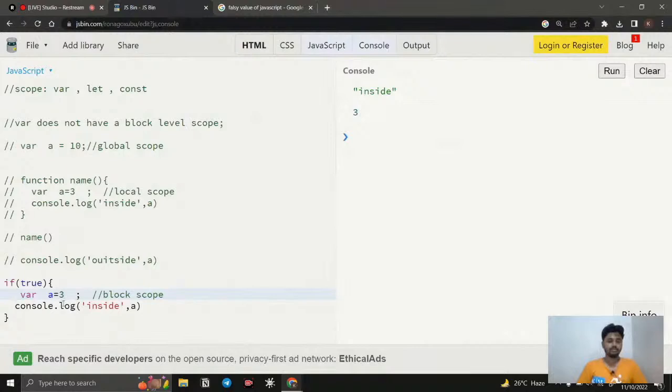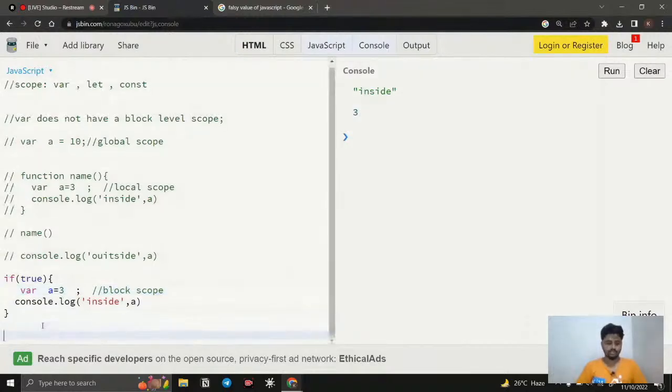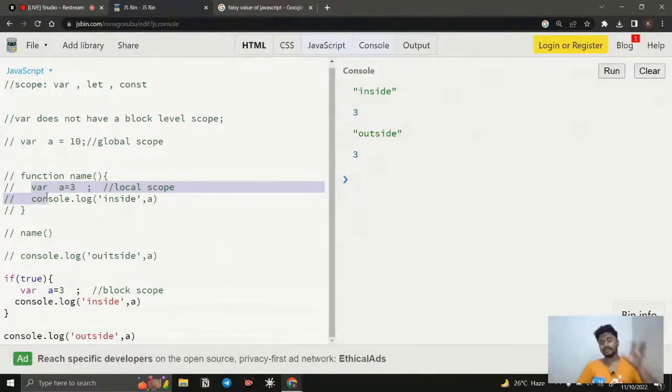So the same thing if I do for outside, console.log outside the curly braces, I'm trying to access outside a. If I do this, clear, run, you can see it is still accessing. What is the problem? Here you can see the same variable I created inside a function. We are able to access the variable only inside the function, and when I try to access it outside the function, we are not able to do that.